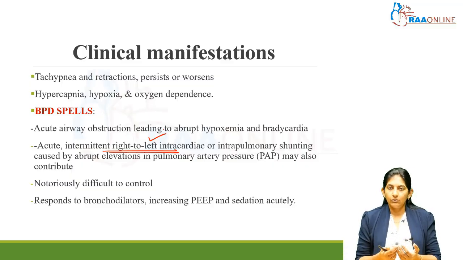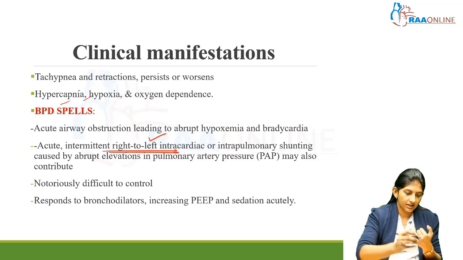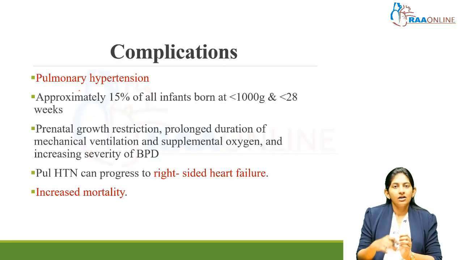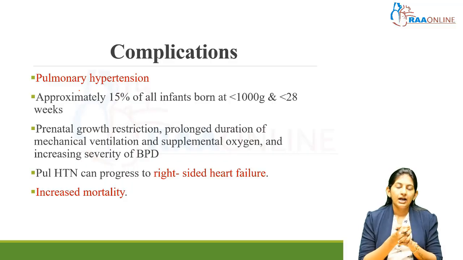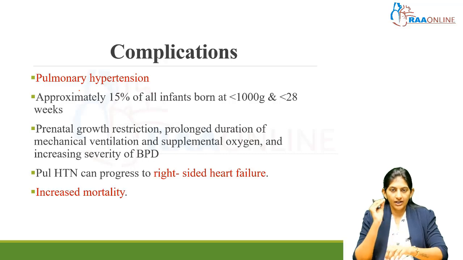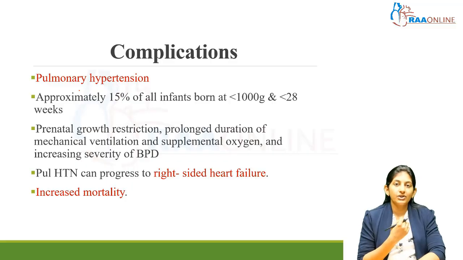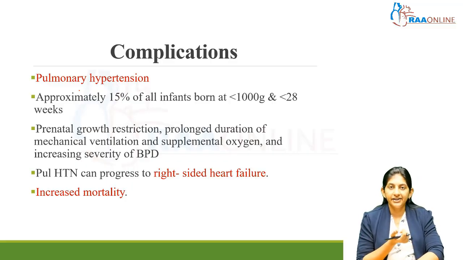So when there is a BPD spell, what will happen? There will be hypoxia, hypercapnia, and the existing respiratory status will worsen. A complication of BPD is of course pulmonary hypertension, because BPD further increases the pulmonary arterial pressures, ultimately leading to pulmonary hypertension, and this should be confirmed by our echo. This pulmonary hypertension is more common with lesser gestational age, that is less than 28 weeks, and in infants born at less than 1000 grams. Those babies with pulmonary hypertension can progress to right heart failure, that is cor pulmonale, ultimately leading to death in these babies.